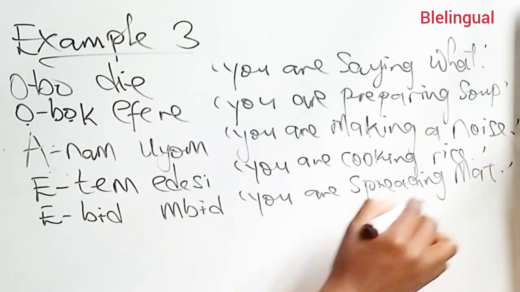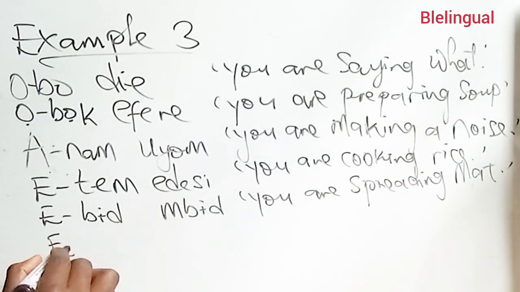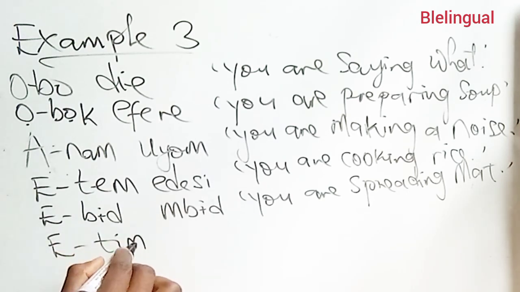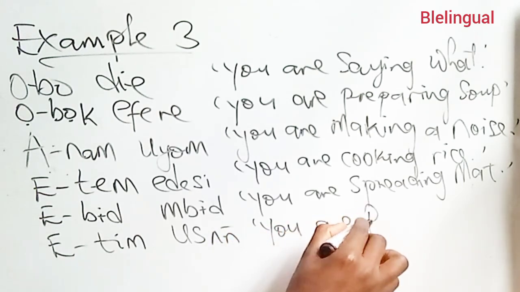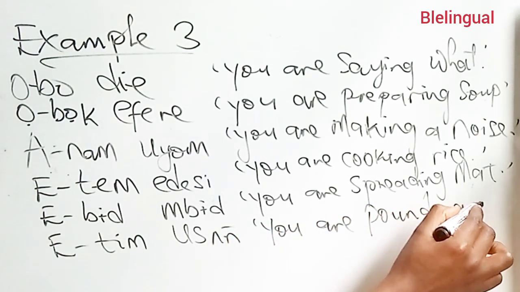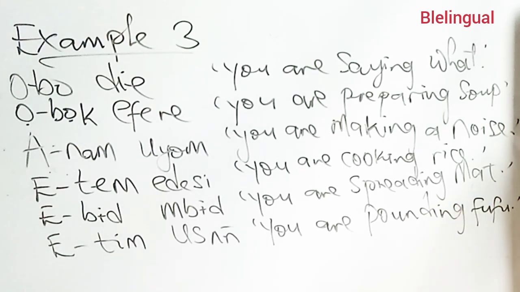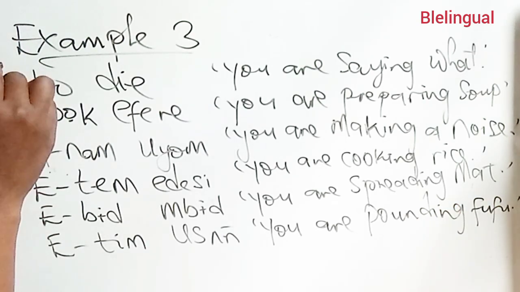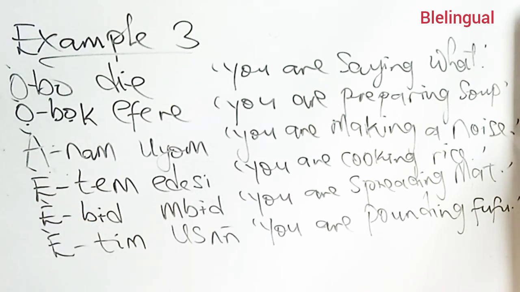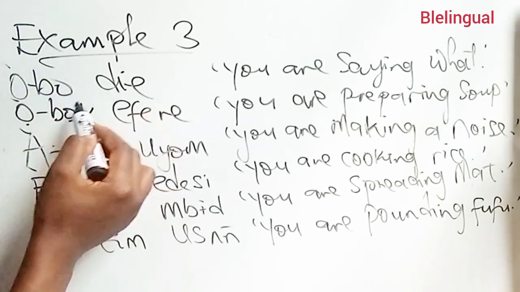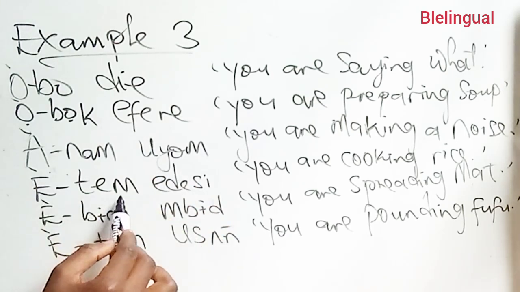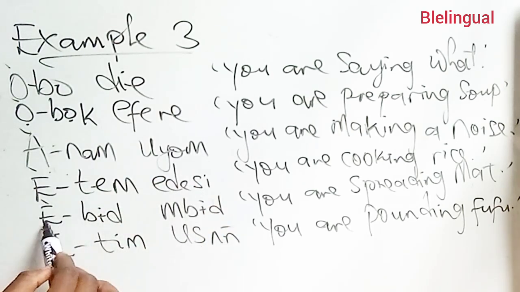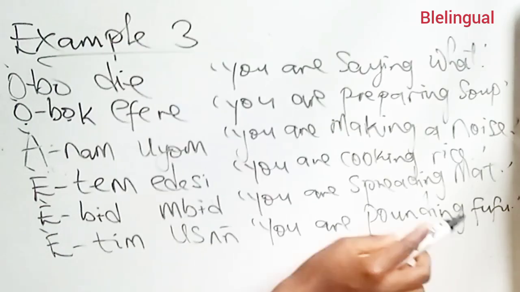Etam Usong, you are pounding fufu. The realization for the second person singular in this example is realized by the use of a low tone. That is why the above examples are read Obodie, Obok Efere, Anam Uyum, Etem Edesi, Ebat Mbat, Etam Usong.